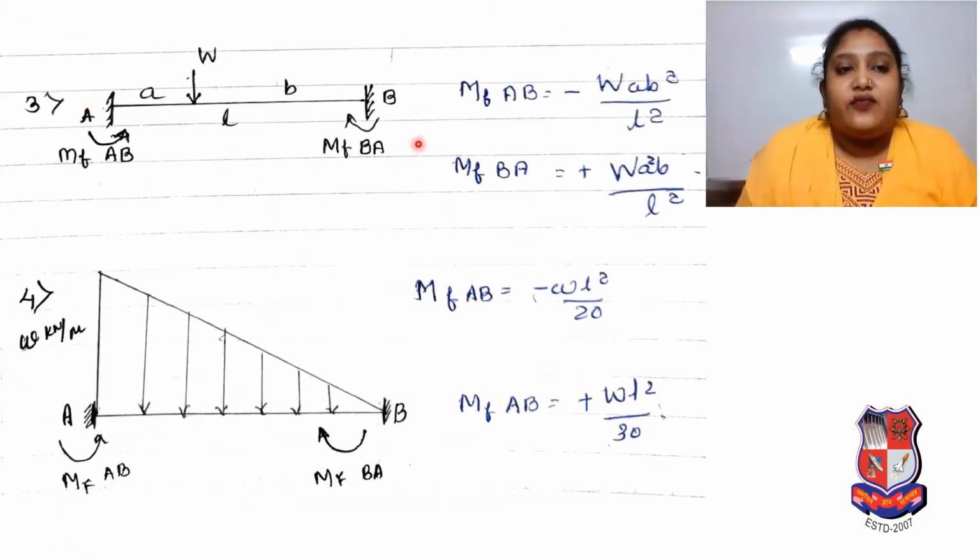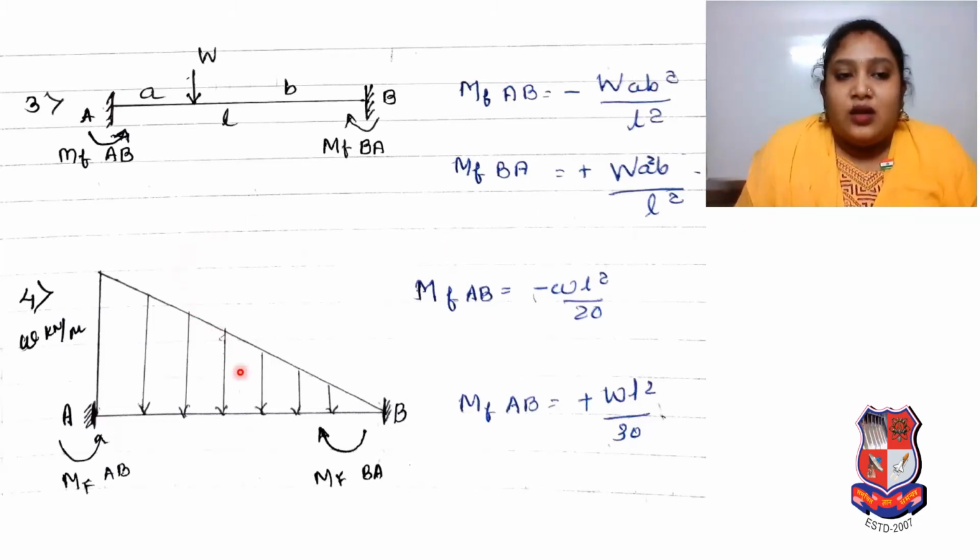Now there is a fixed beam with unequal lengths, meaning span L is there, but the point load W is given at a distance a from end A. So for that unequal distance, the fixed end moment AB is equal to minus W a b square upon L square, and the fixed end moment for BA is positive W a square b upon L square.